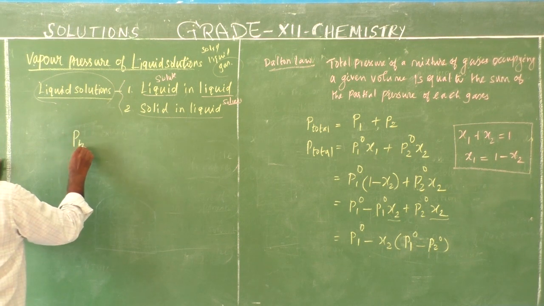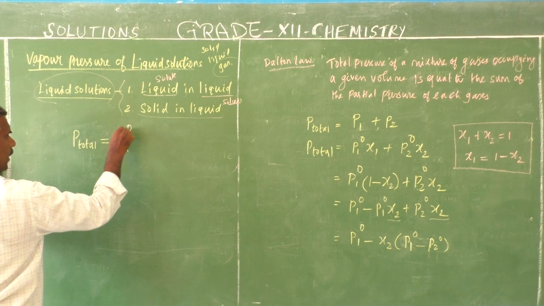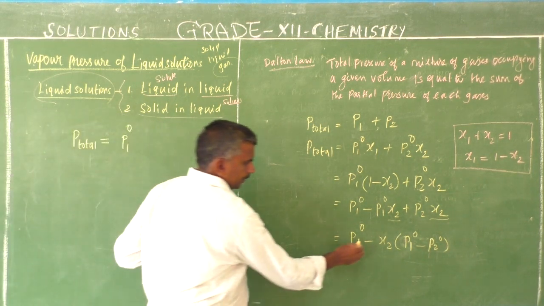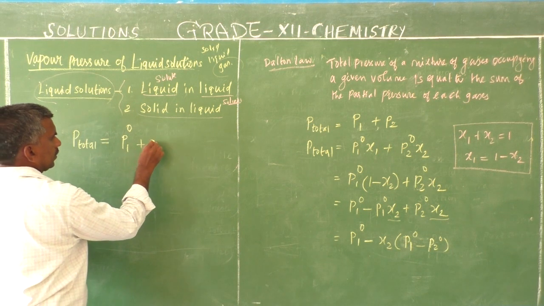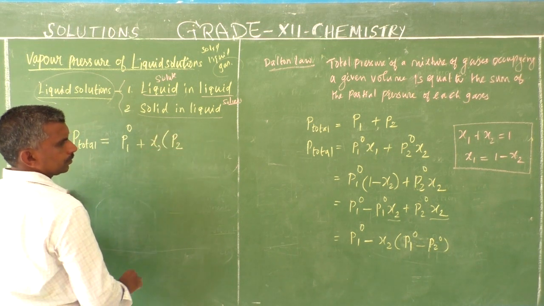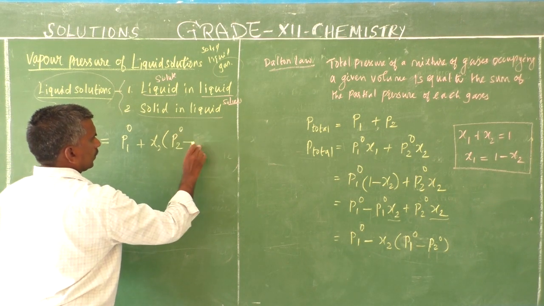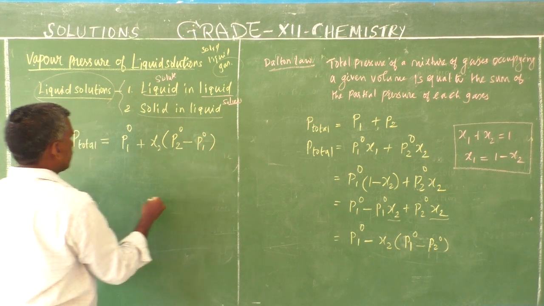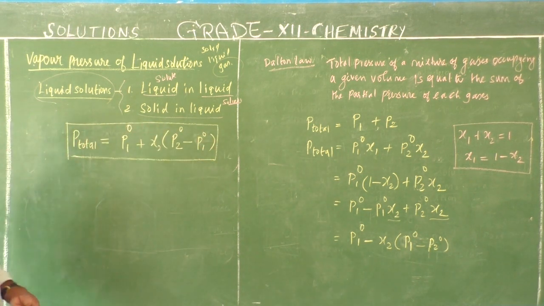P total is equal to P1 dash plus x2 times P2 dash minus P1 dash. I will write it in reverse.